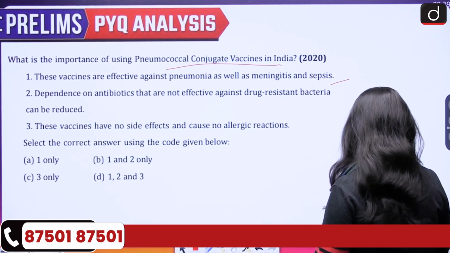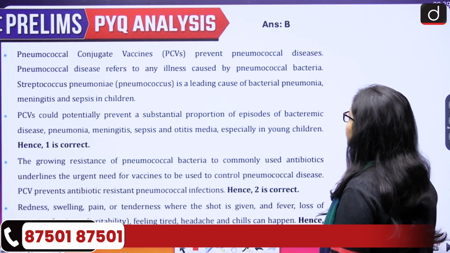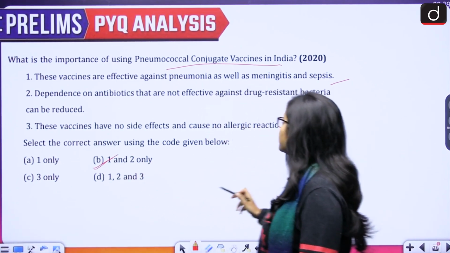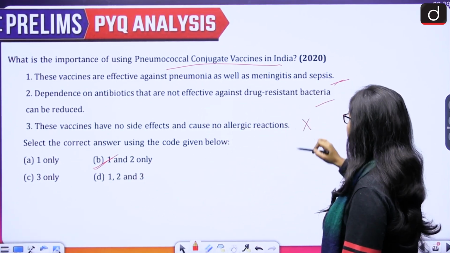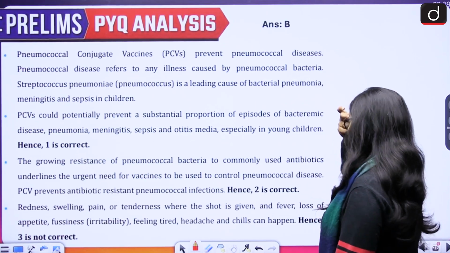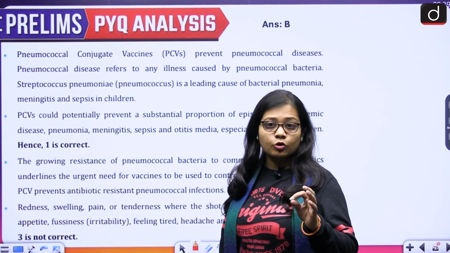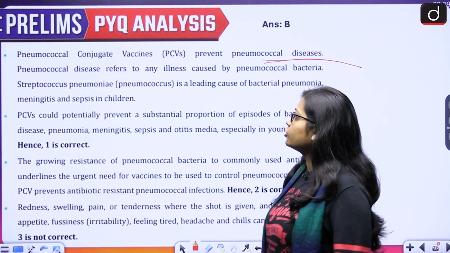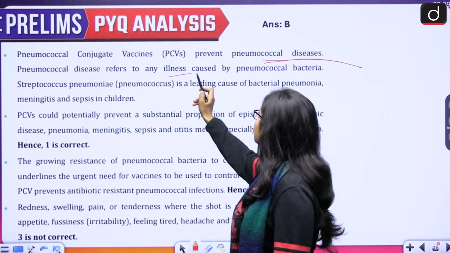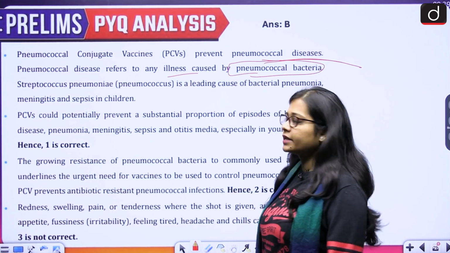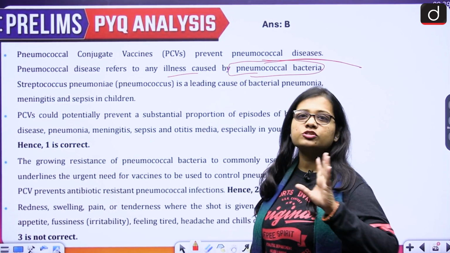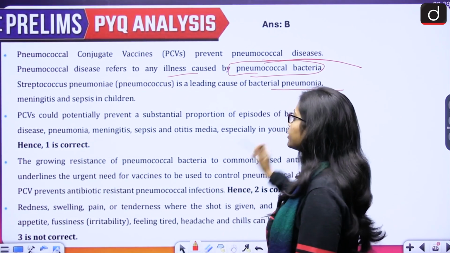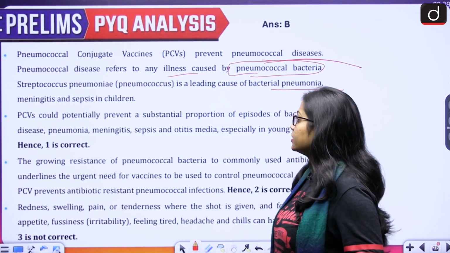So let us see this. Pneumococcal conjugate vaccines. Correct answer is option B, that is 1 and 2 only. So first is correct, second is correct, third is incorrect. So first is, if we talk about the pneumococcal conjugate vaccine, so it prevents pneumococcal diseases, and pneumococcal disease refers to any illness which is caused by pneumococcal bacteria. So any illness which is caused by the pneumococcal bacteria, and Streptococcus pneumonia is a leading cause of bacterial pneumonia, meningitis and sepsis in children.